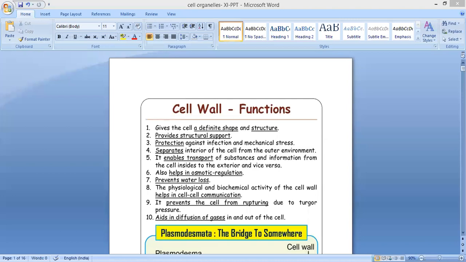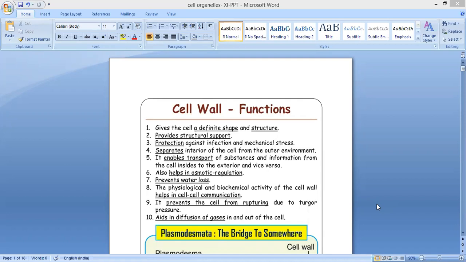Good morning, children. In the last session, we started a new chapter, that is, cell, the unit of life. In this session, I am going to teach about different cell organelles. We're going to learn in great detail about each cell organelle. The first cell organelle I am going to explain is the cell wall.